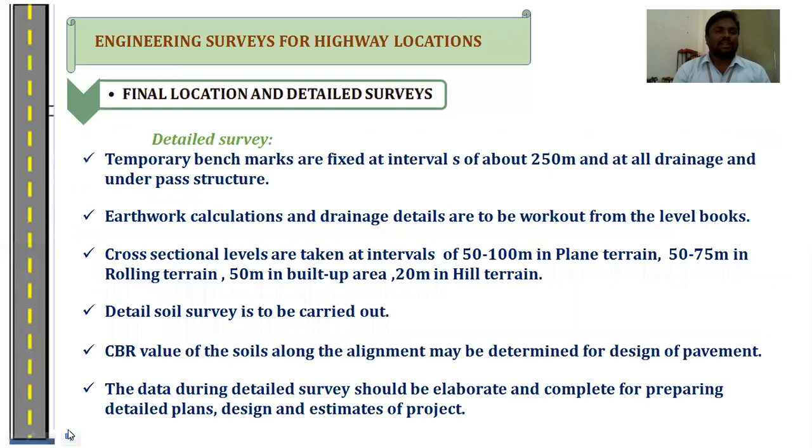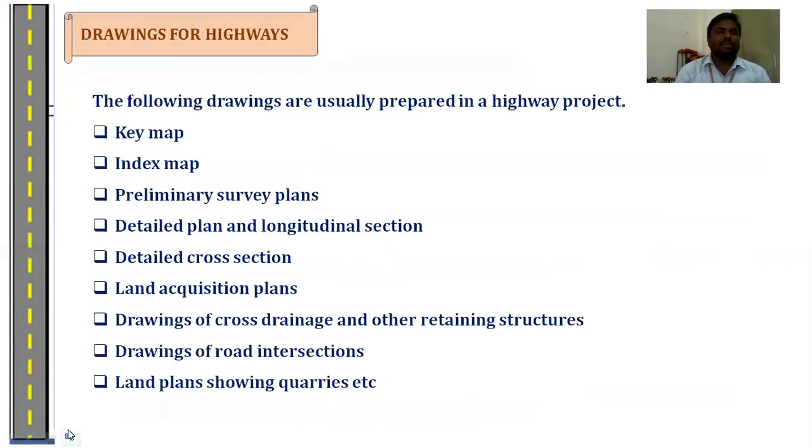Next one, detailed survey. So detailed survey is nothing but the final alignment of the highway. In that, we fix temporary benchmarks at an interval of 250 meters. We can know the earthwork calculations and drainage details to be worked out from the level book, and the cross-sectional levels are taken at 50 to 100 meters for plain terrain and 50 to 75 meters for rolling terrain. Details of the soil to be carried out. So these are the final location and detailed survey of the highway alignment.